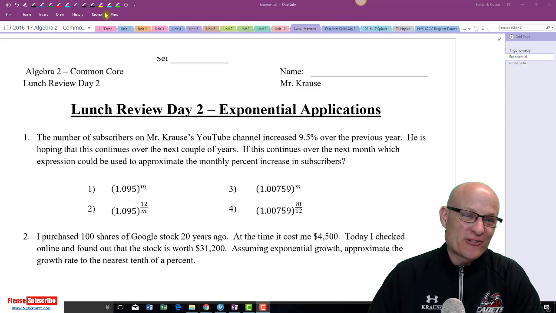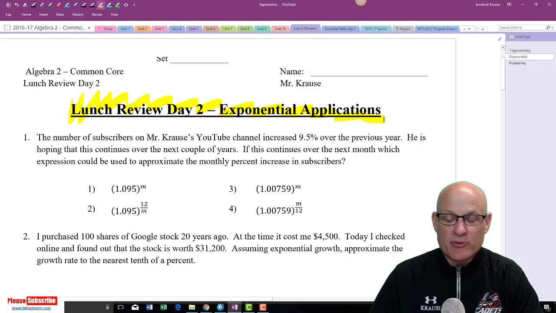We're back. Lunch review number 2. It's 10:30 at night. Lunch review number 2. But I'm doing these during lunches with my kids. Hopefully they're coming for review. Not all of them are coming for review, but some of them are. For those that don't, it's found at